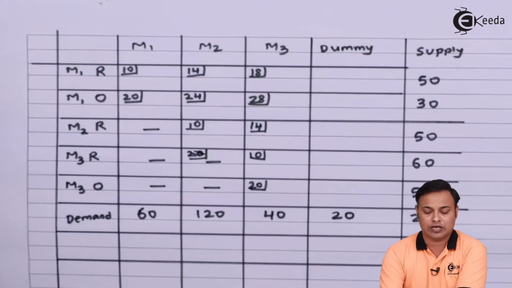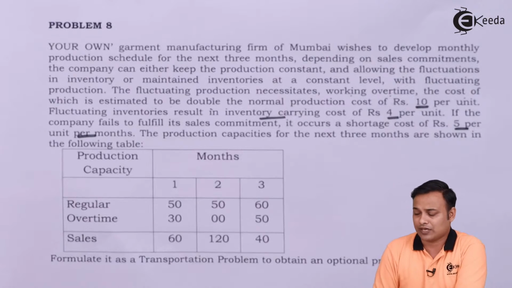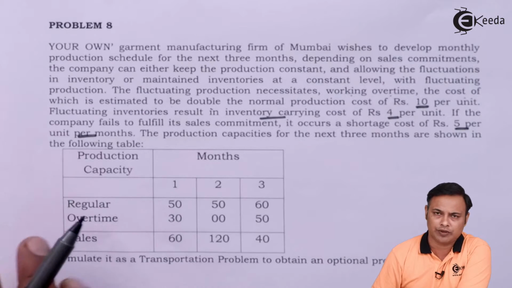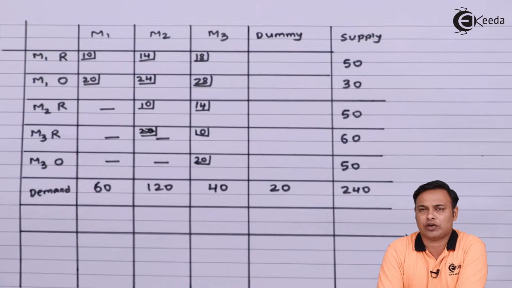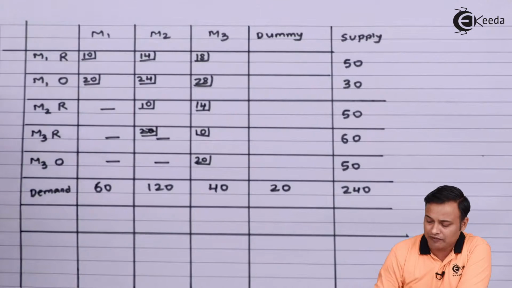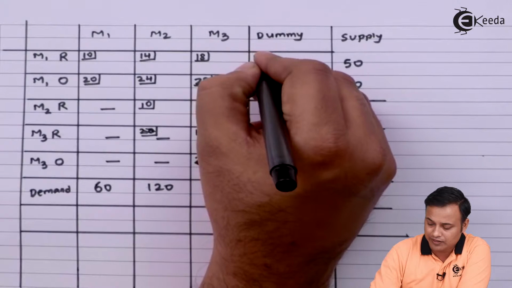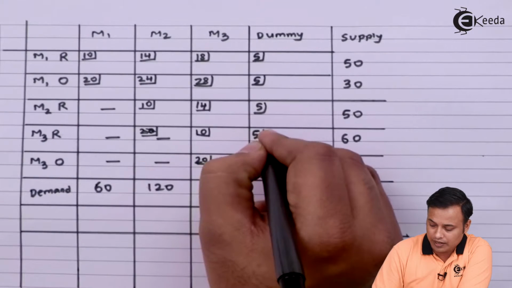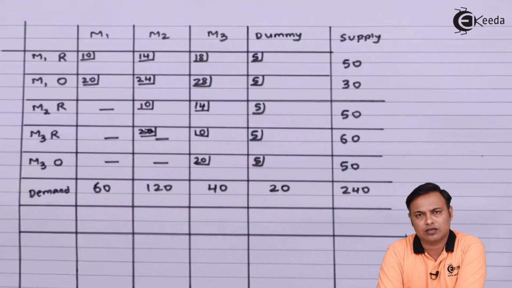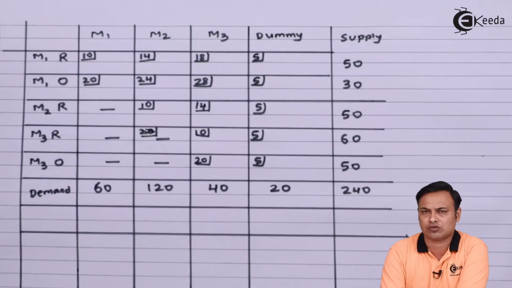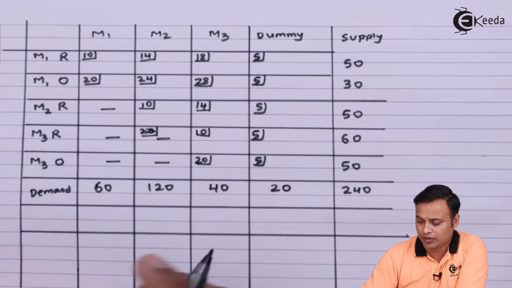But in this case, it is clearly specified in the problem. There is a shortage cost of rupees 5 per unit per month, which means that I need to put a shortage cost of 5 rupees for all the unsatisfied demand. Therefore, I will put a shortage cost of rupees 5, 5, 5, 5 and 5 in all the cells of the column. Now, this is a full-fledged problem which we need to solve by our WAM method. Our first step in this case will be the WAM method.